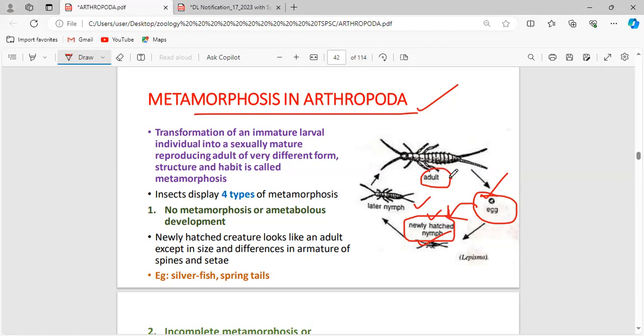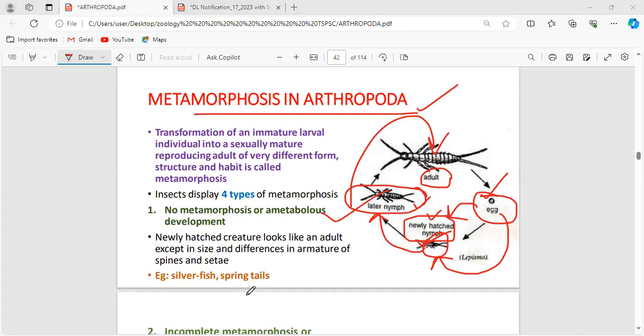So the stages or structures are gained one after each stage. From the egg it gains some structures, and we call it a small or newly formed nymph. After gaining some structures and undergoing morphological changes, and growing in size, we call it a later nymph. And from the later nymph, they gain more structures and grow in size, and we call them an adult.